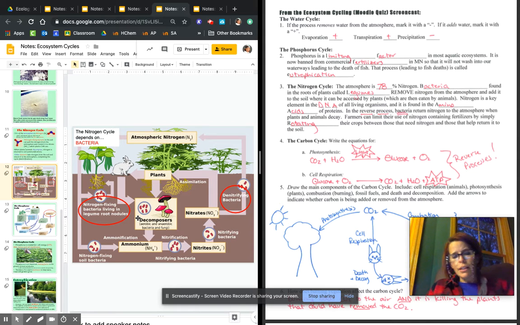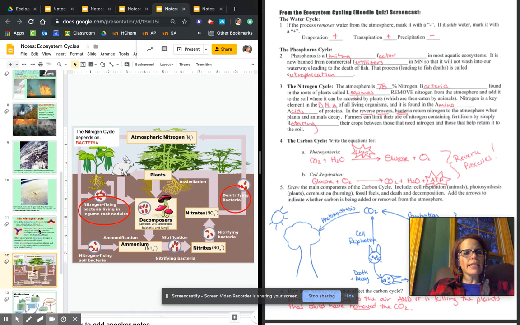They take the nitrogen out of the sky and feed it to the plant, and then we eat that plant, or we eat an animal that ate that plant, and that's how we get the nitrogen. When we decompose, there are bacteria that return our nitrogen back into the sky, so that it's a whole cycle. You need to understand legumes, and you need to understand bacteria are part of that cycle.